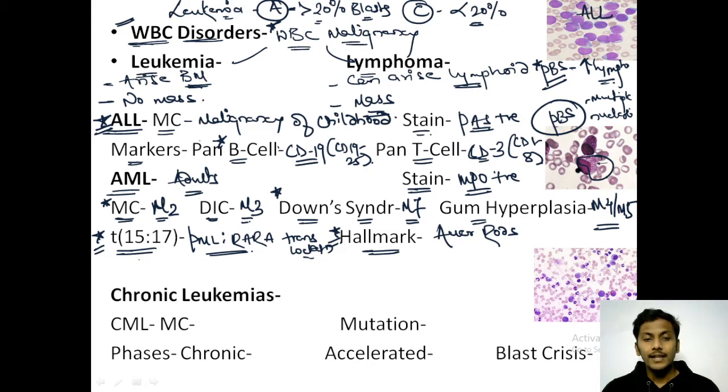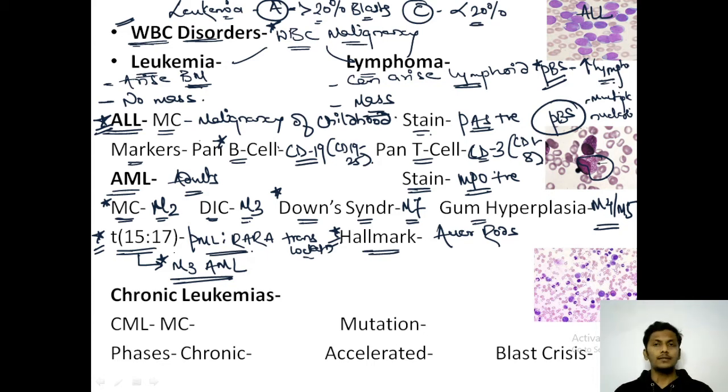It is the reason behind the M3 variety of AML. It would lead to the M3 variety of AML, that is acute promyelocytic leukemia. So translocation 15;17, also known as PML-RARA translocation, will lead to M3 AML. I hope this is clear.